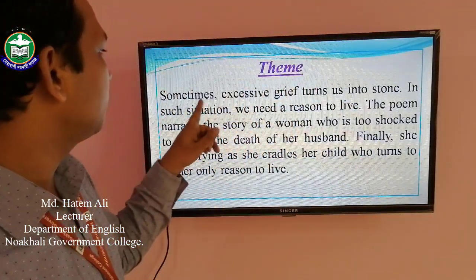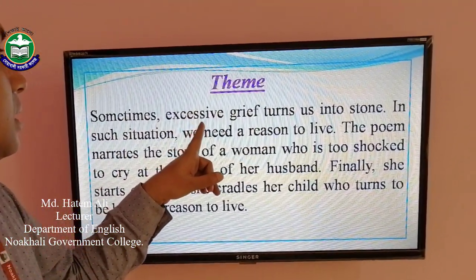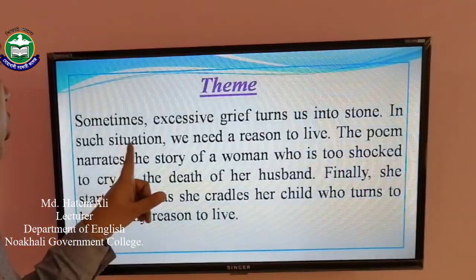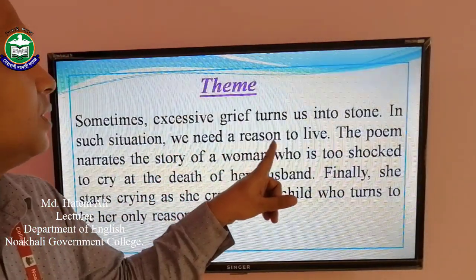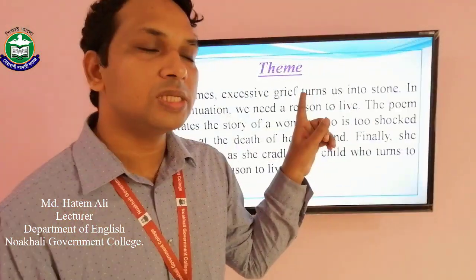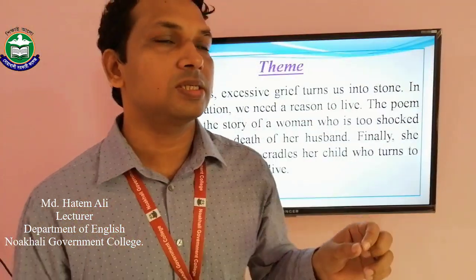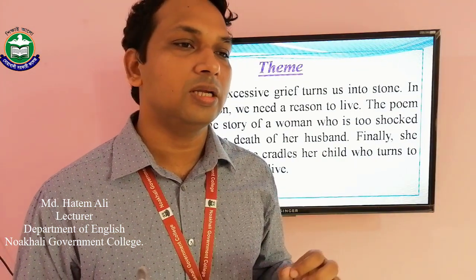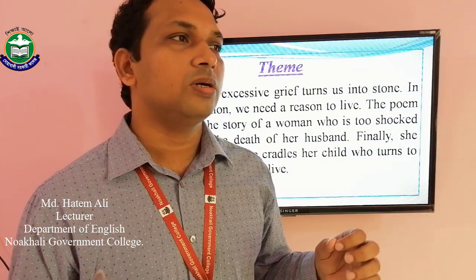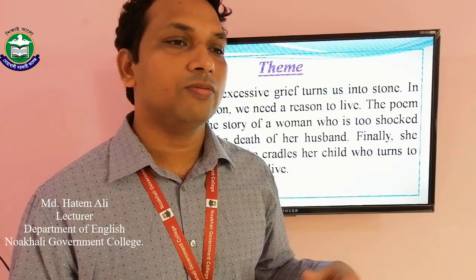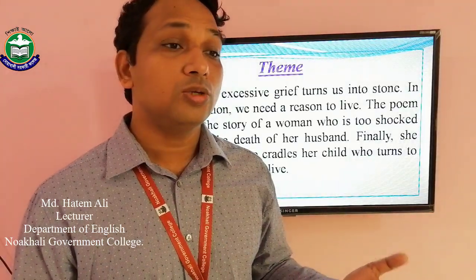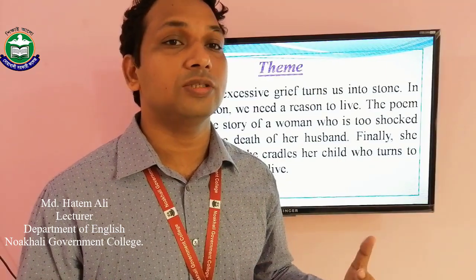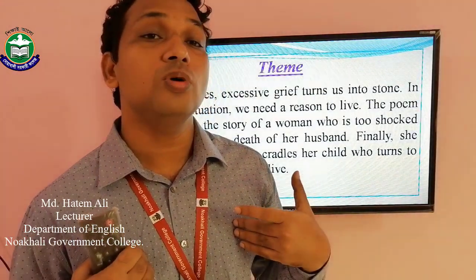So theme: sometimes excessive grief turns us into stone. In such a situation, we need a reason to live. So these two sentences actually tell the main idea or central idea of the poem, that sometimes, because of excessive grief, we turn into stone, and to come out of such a situation, we need to find a reason for which we will hope to live.